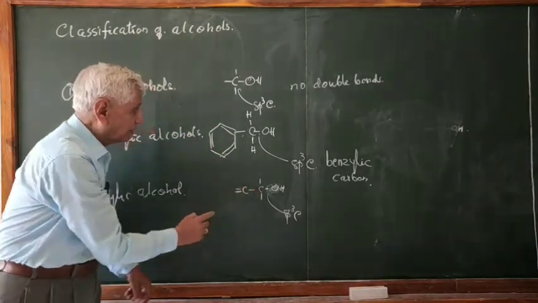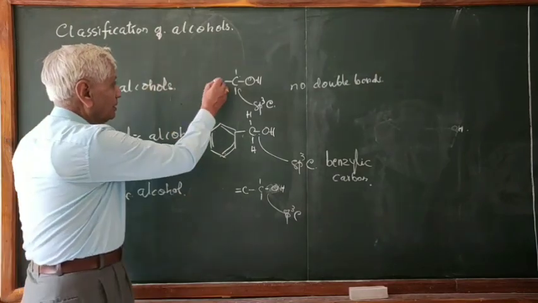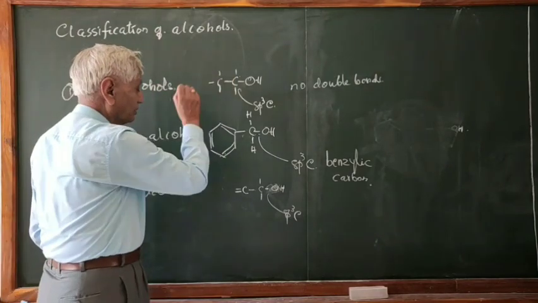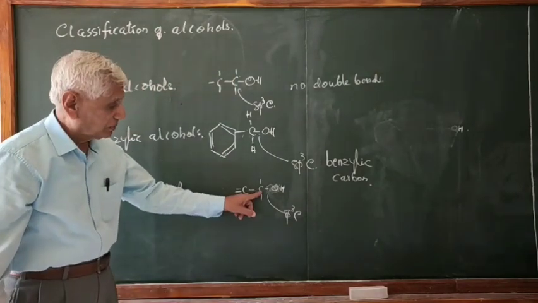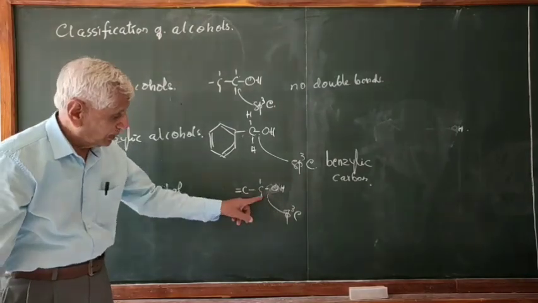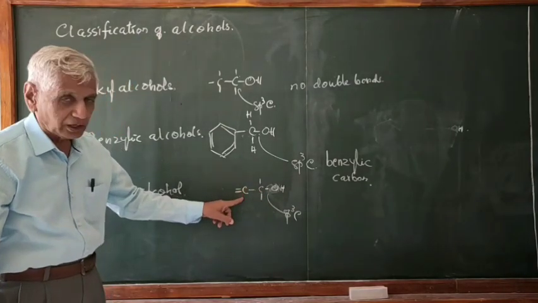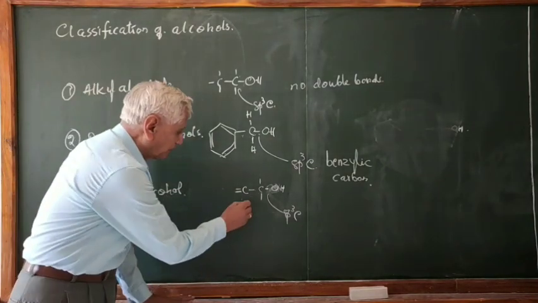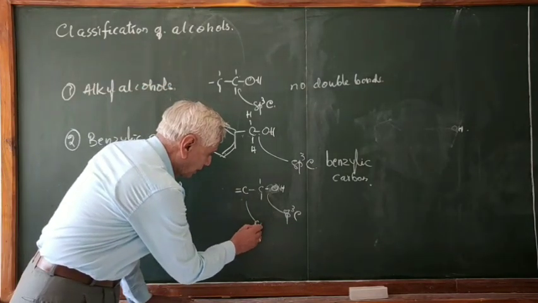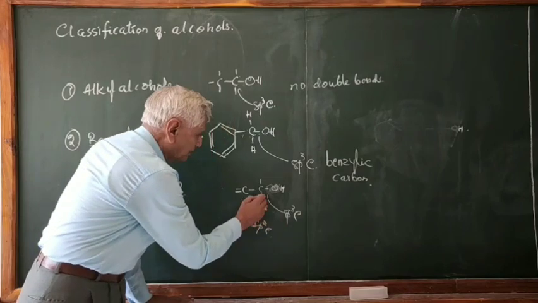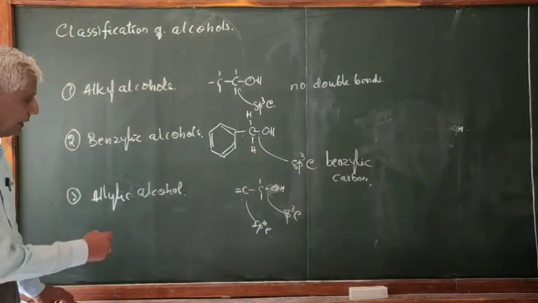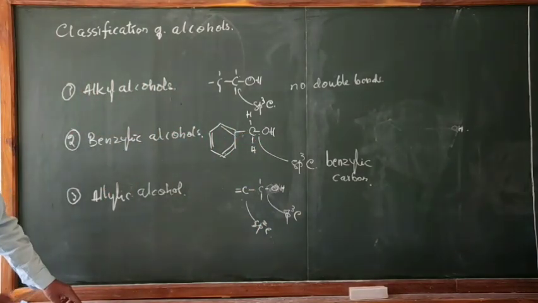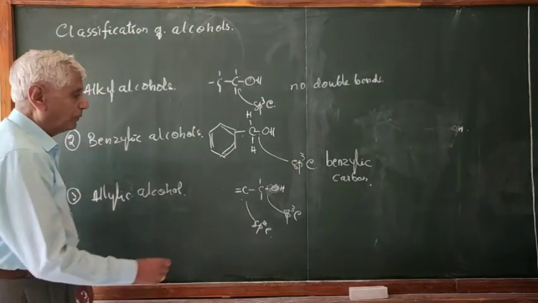So this and this are different. Here this carbon is sp3 carbon, and this sp3 carbon is connected to what carbon? sp2 carbon. Therefore, this is sp2 carbon. And such compounds are called allylic alcohol.